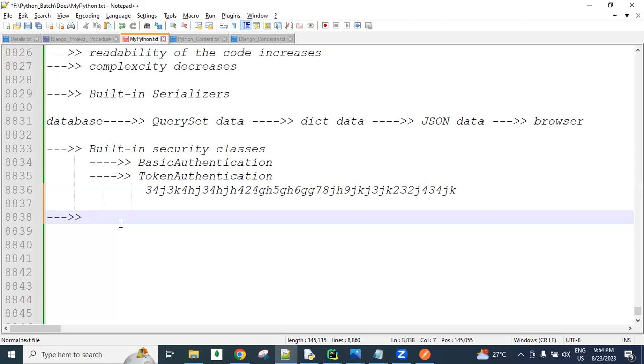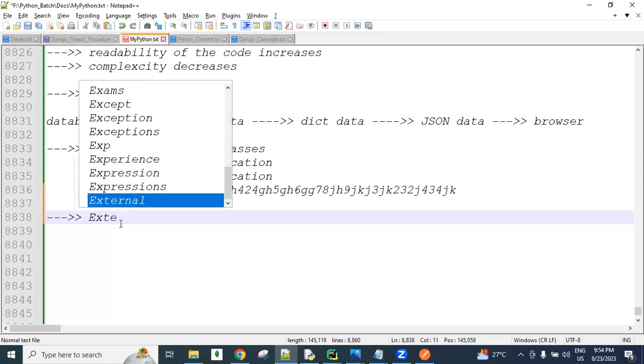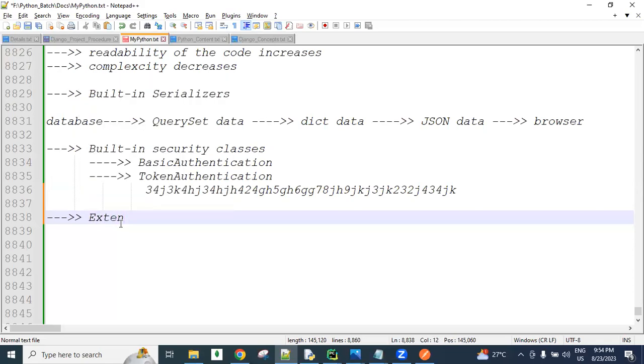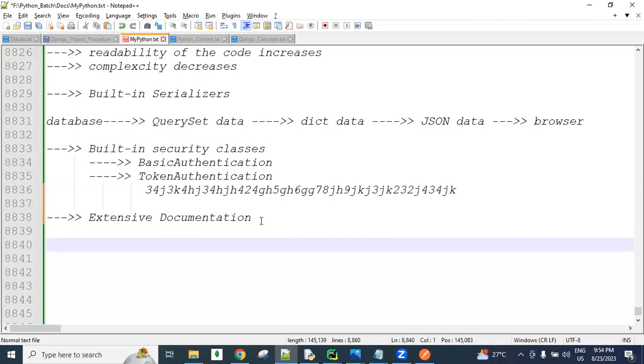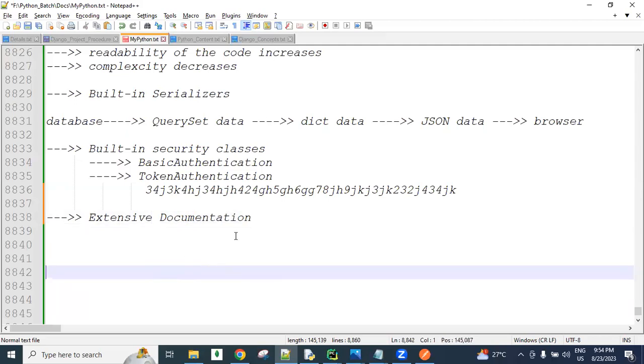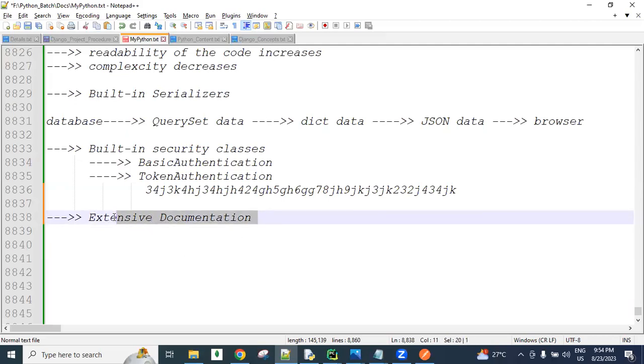Next, another point, guys, is extensive documentation. Extensive documentation is provided for the Django REST framework. In real time, when we are developing APIs, sometimes we get problems, exceptions, and errors. How do we solve those problems?